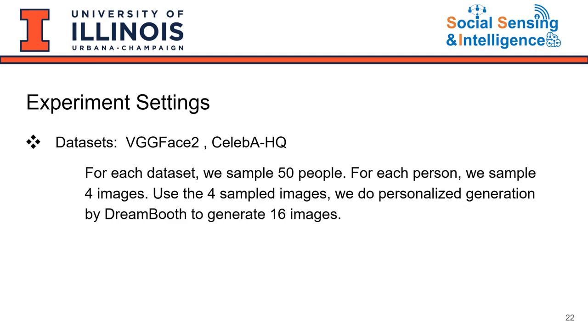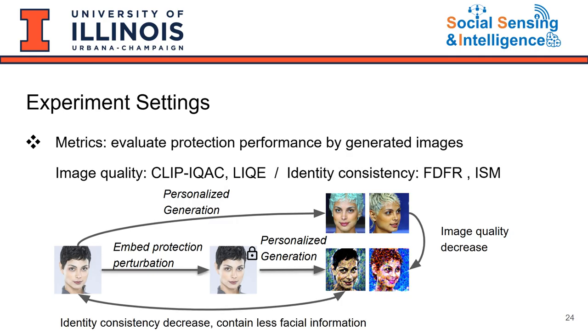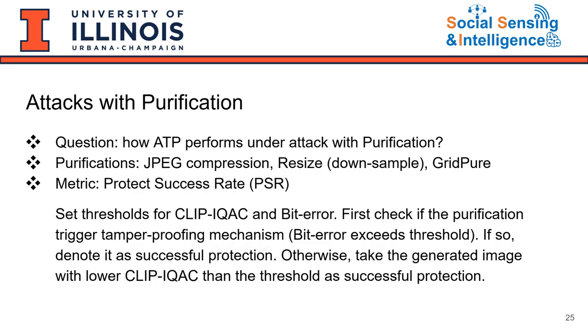With the method in place, we then move on to the experiments. We evaluate our approach on two popular face benchmarks, and we perform generation with DreamBooth. The protection performance is evaluated on the generated images from two perspectives: image quality and identity consistency. We use protection success rate to evaluate how ATP works when purifications are applied.